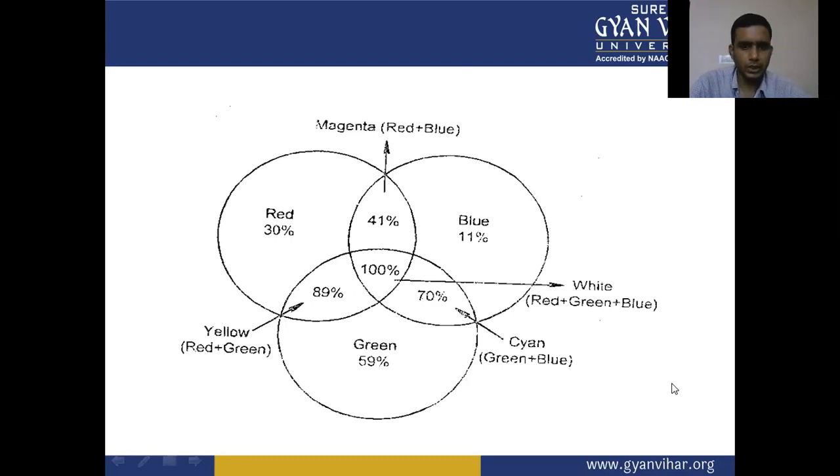So the three primary colors are added, and they develop white color. We also develop magenta, yellow, and cyan.